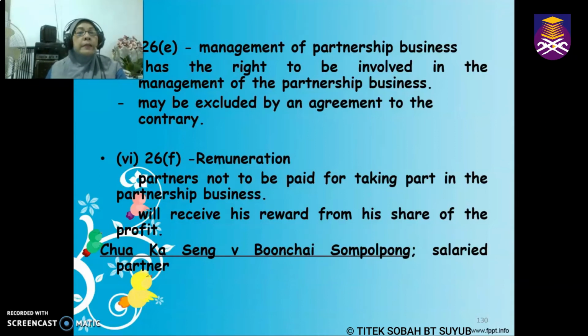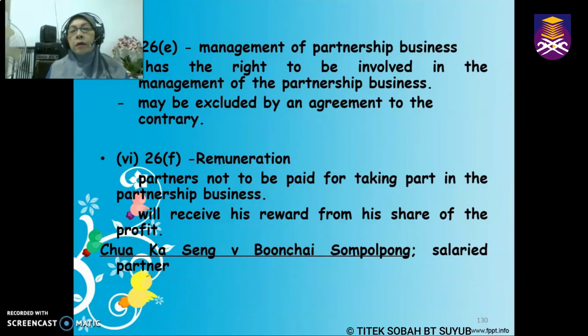Number 6, this is section 26F. So partners are not supposed to receive remuneration. Partners have to share the risk. So if there is profit, then they are going to share profit. However, if there are losses, then they will also share losses.